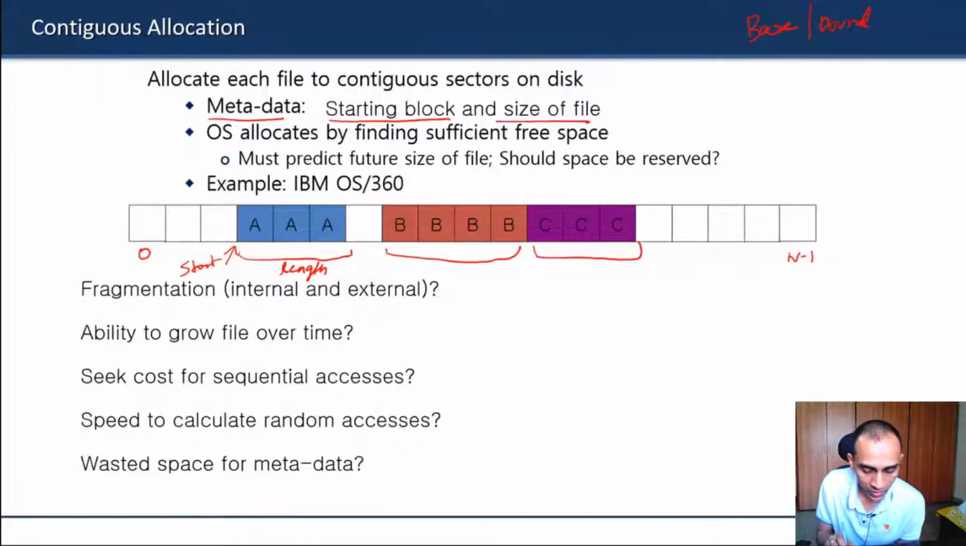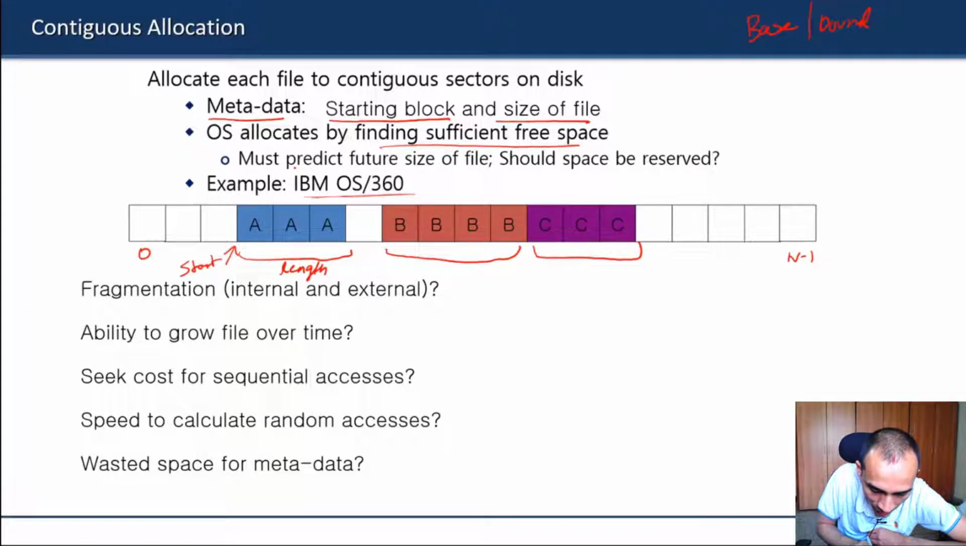So it's almost the same as the base and bound approach that we have seen earlier, and it was used in very early operating systems, which of course did not survive long, because it has a lot of disadvantages. Mainly, we have to find sufficient free space for each file in a contiguous location. That means we have to have some idea about how much the file can grow in future, or whether we should reserve extra space keeping the future size in mind.